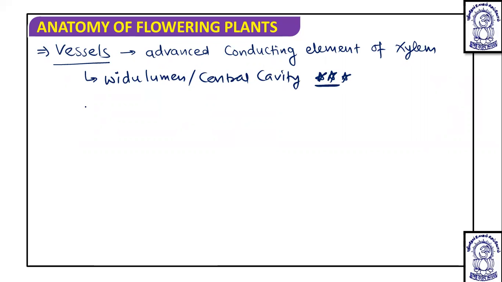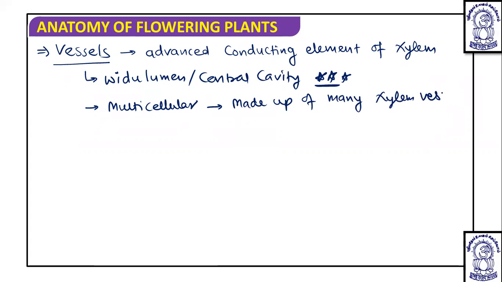Okay, these vessels, as we have discussed, are multicellular components, made up of many xylem vessel elements. And these are multicellular as well as dead, and they are connected with each other.